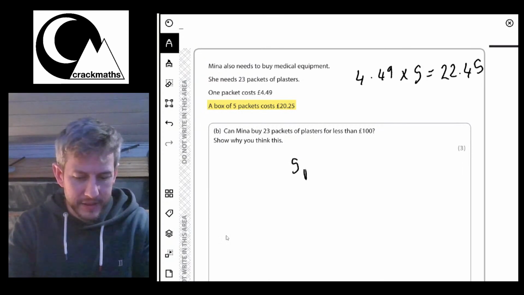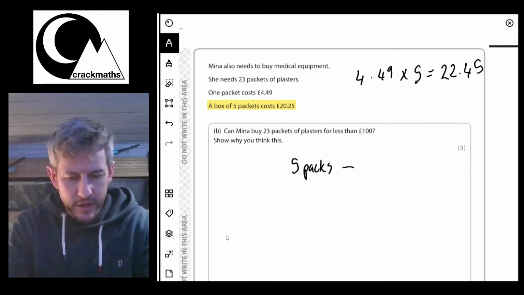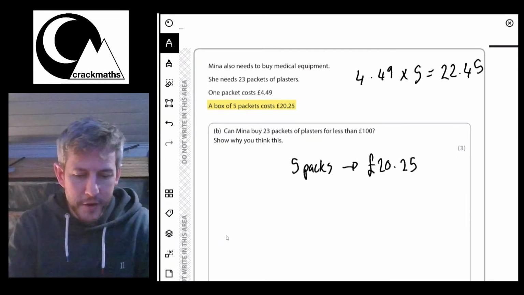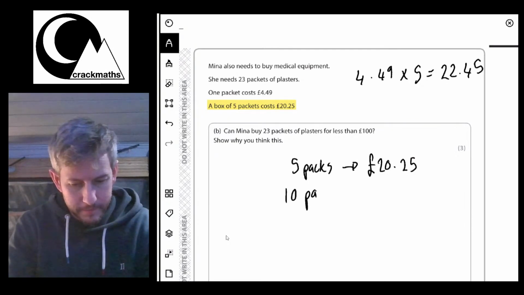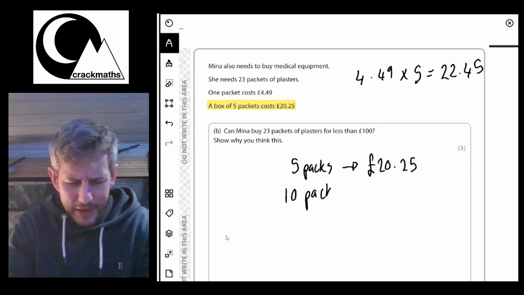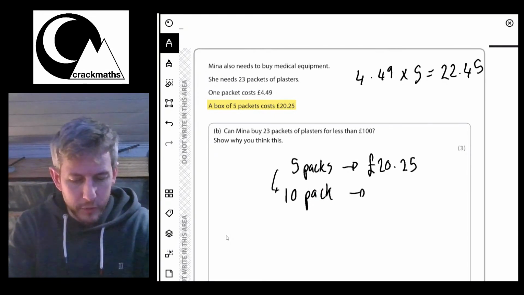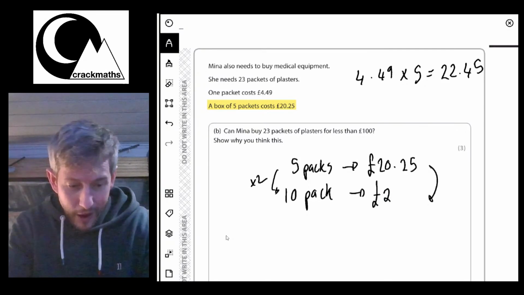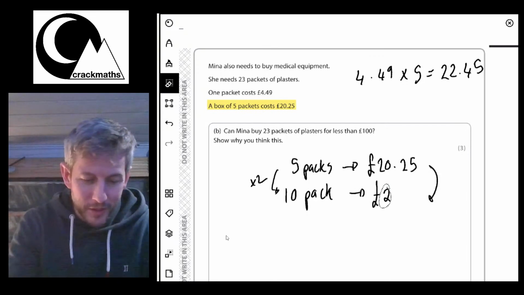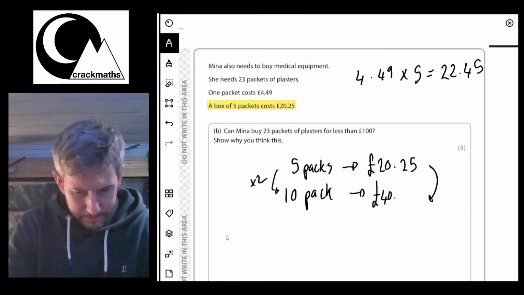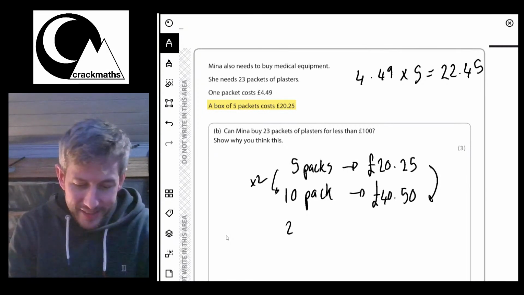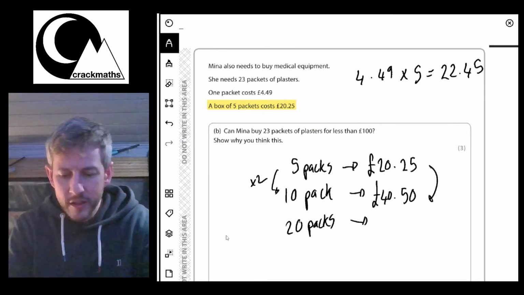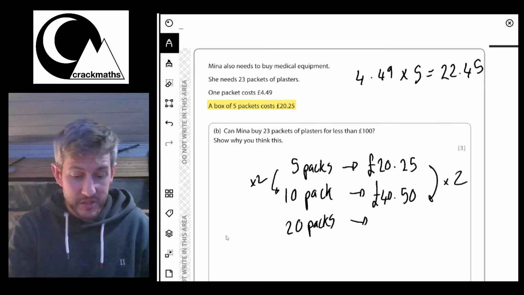So if I know that 5 packs is going to cost me £20.25, I know 10 packs is going to cost me twice that because I've doubled that. So that will be £40.50. And then 20 packs is twice that again. So I'll times that by 2. Let's times by 2 again.